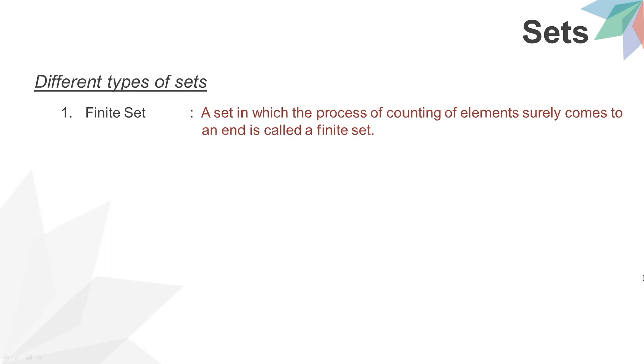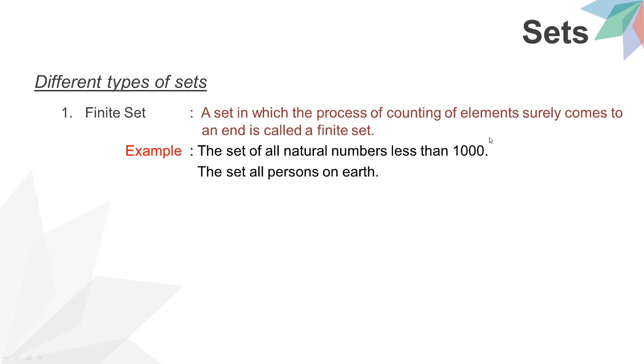Different types of sets. How many types of sets are there? Now we'll go according to the definition parts. Now, first, finite set. What is a finite set? A set in which the process of counting of elements surely comes to an end is called a finite set. Now, we'll take an example. The set of all natural numbers less than 100. A set of all persons on earth.